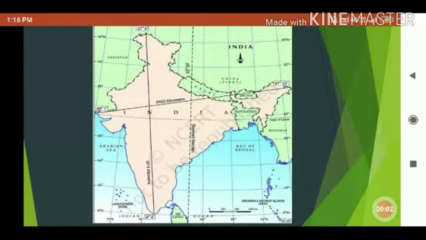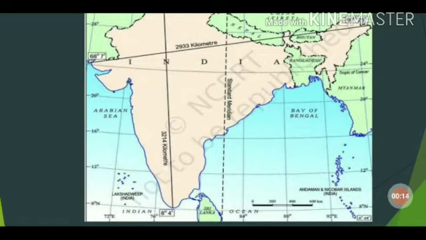Now we will see the location of India. Girls, if you want somebody to come to your house, what will you do? You will tell them the location, where it is located, and give identification marks such as nearby landmarks. Like that, how will you locate India? You have to locate India by the latitudes and the longitudes.